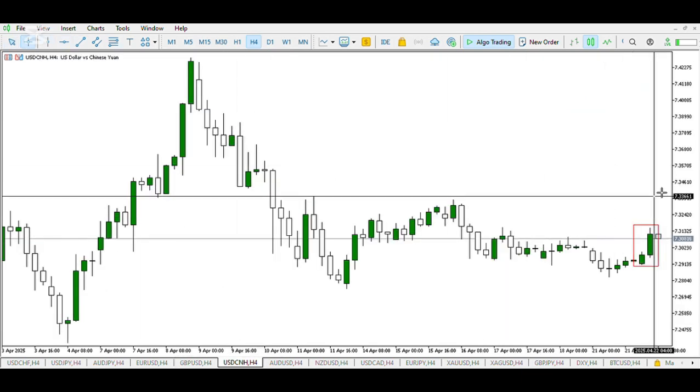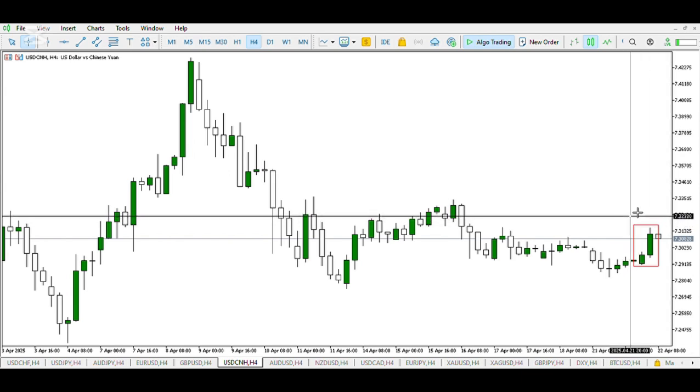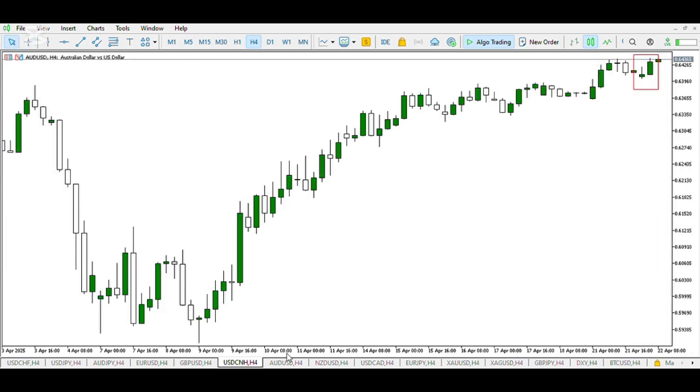USD CNH, try to do this analysis on your own.